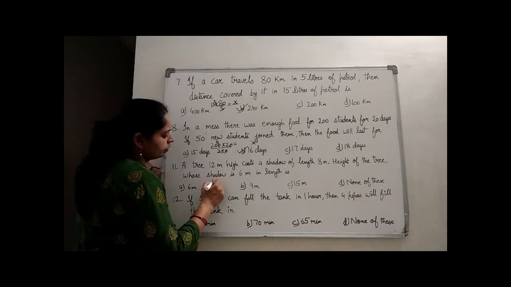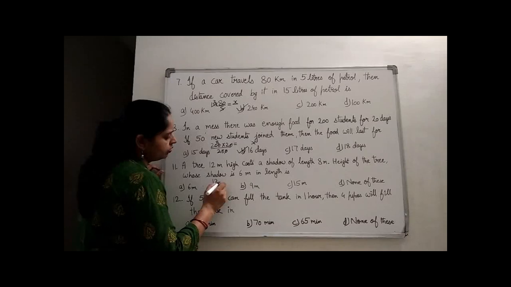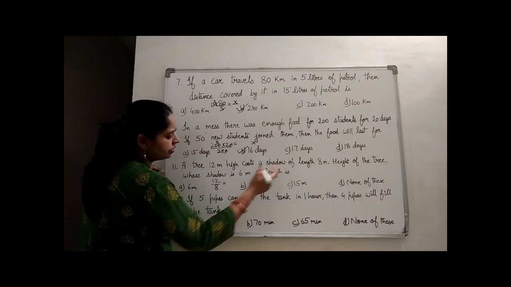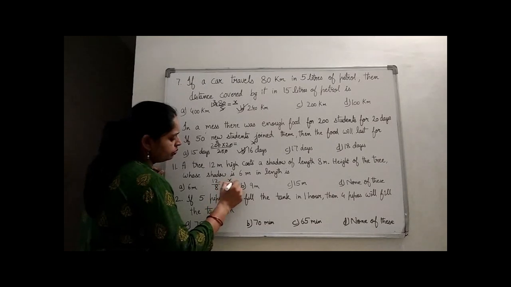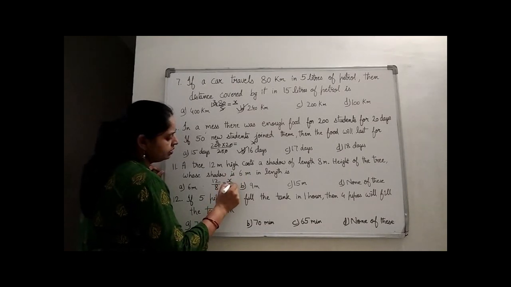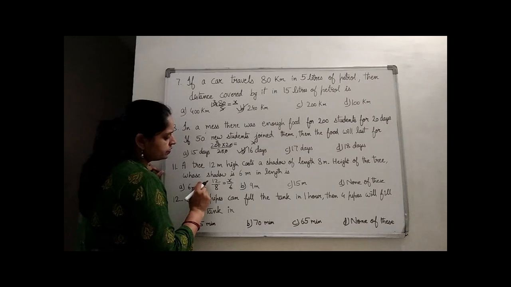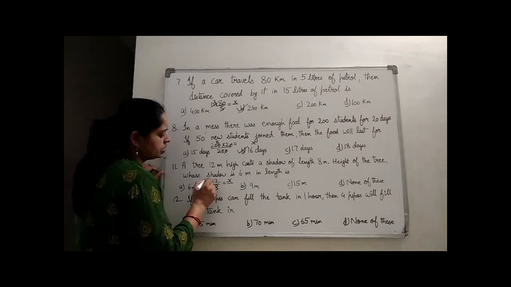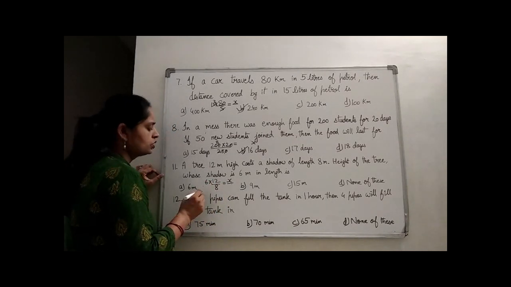So we have 12 upon 8. What is 12? 12 is the height, and we have to find the height of the tree. So we have to take x in the numerator, right? So x upon 6. So what will happen? This 6 will go in the numerator. So 6 multiplied by 12 upon 8. So what will happen?